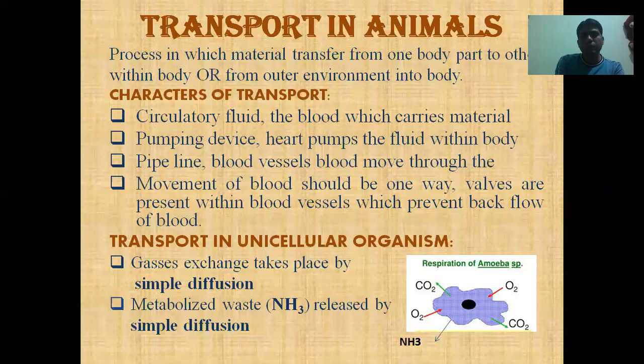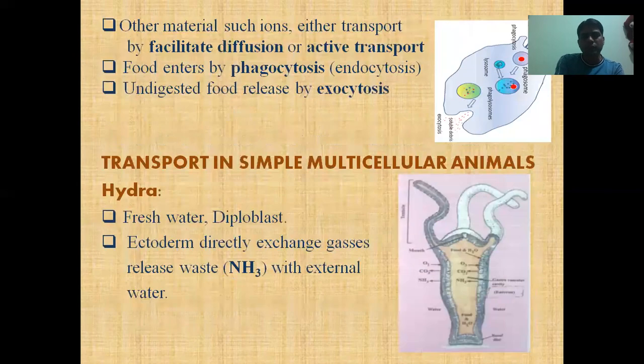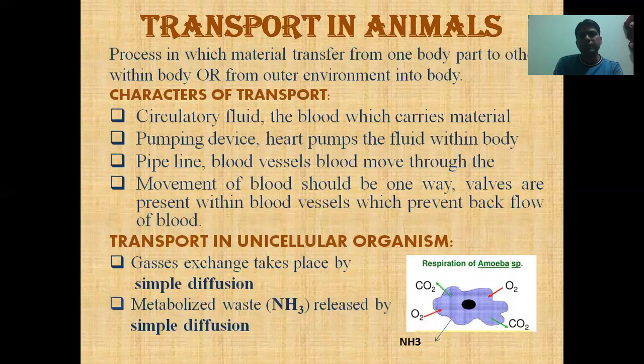Now we are going to discuss transport in unicellular animals, or unicellular organisms. We cannot call them animals because, as you know from the definition, animals are multicellular. So here we are using the term organisms. The most common example we are taking in biology is the amoeba. Here we are going to discuss the transport in amoeba.